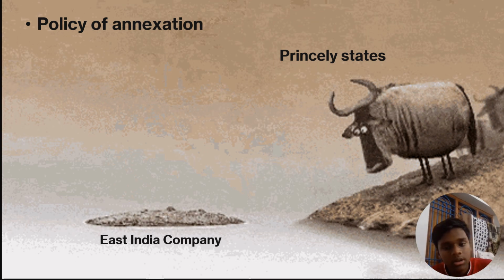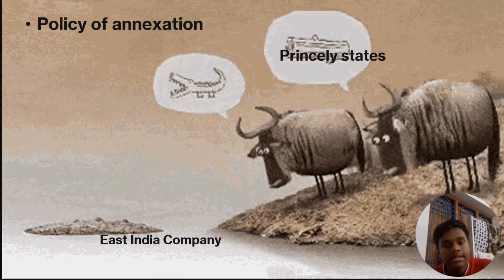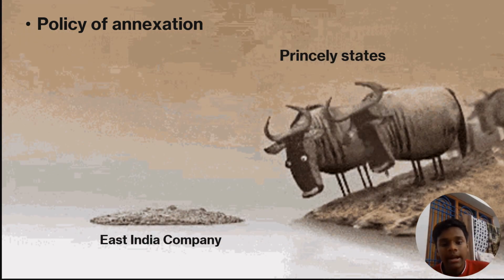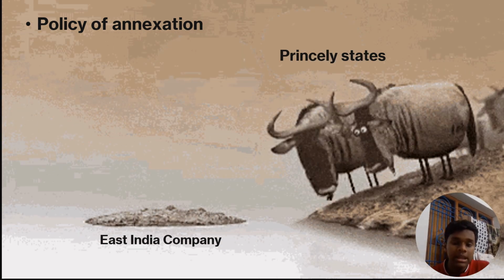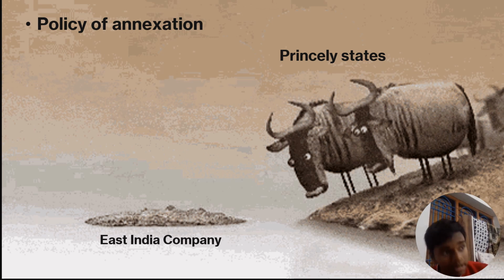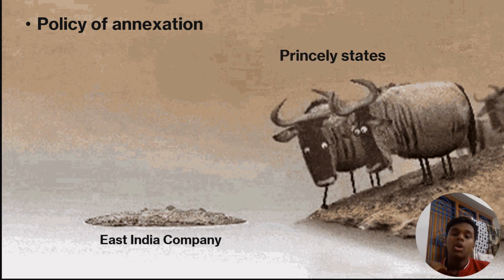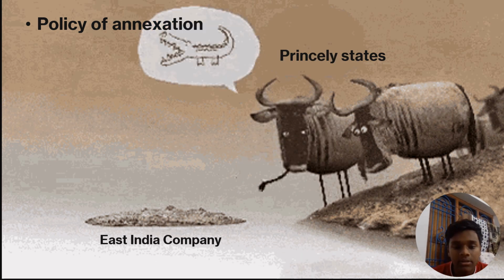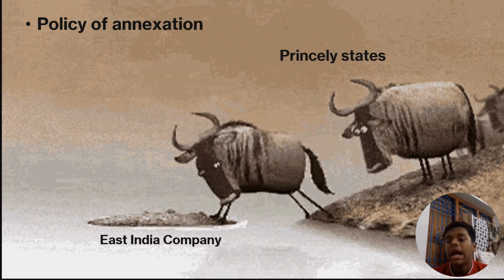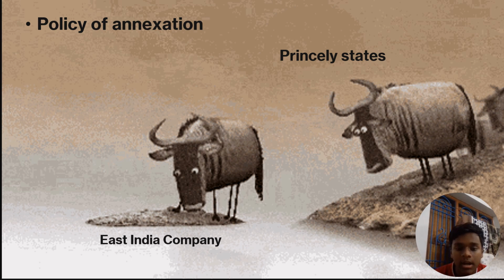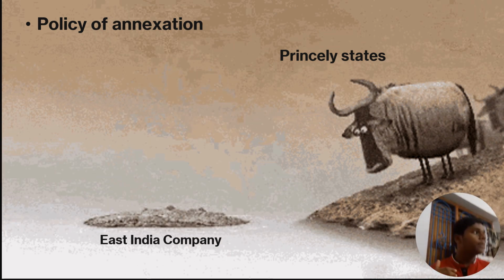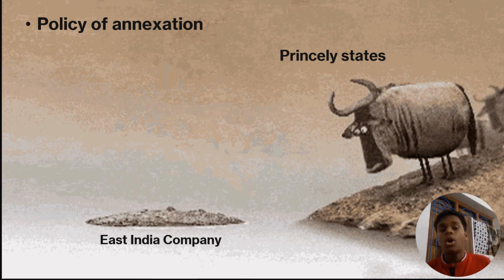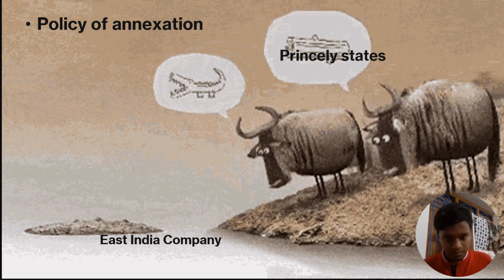The princely states think this is a wood log, and the East India Company manipulates them into thinking so. The princely states make the mistake of trying to get onto the wood log and get beaten by the East India Company. In that way, the East India Company captures the princely states, expanding its rule.